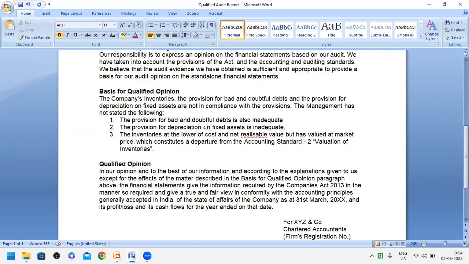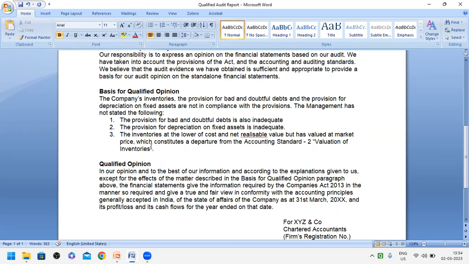The provision for depreciation on fixed assets is inadequate, and for the inventories, Accounting Standard 2 says that valuation of inventory is to be made on the LCM rule. What is LCM? Lower of cost or market price, that is, lower of cost and net realizable value. But the company has valued at market price.